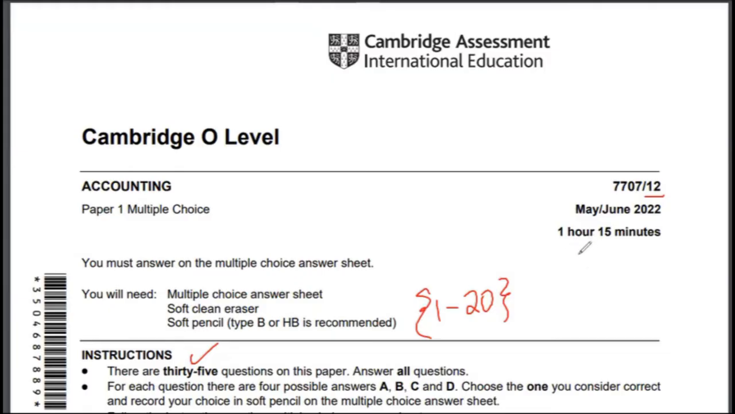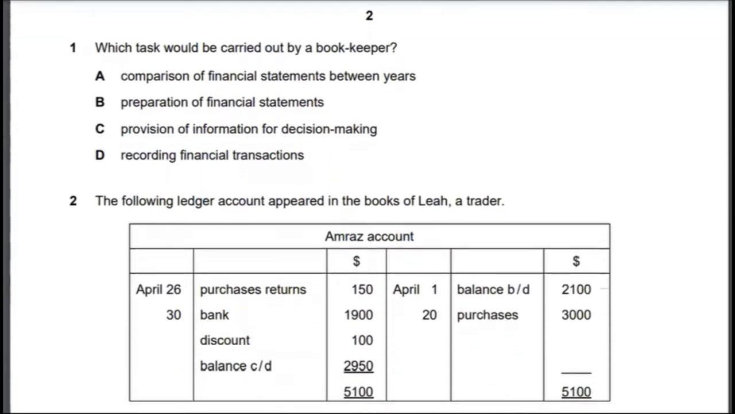You will have about 1 hour, 15 minutes to complete this multiple choice paper, which I think is enough time to actually complete the paper. So let's get started with our first multiple choice question, which you will notice is very similar to past years. So let's read the first multiple choice question.